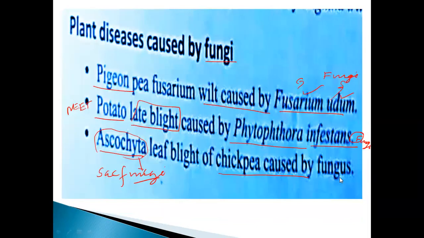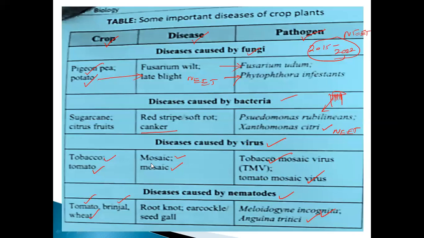Okay, and so plant disease caused by fungi. Already we discussed three points: the PGNP and also potato late blight and the Ascochyta. What are the causative organisms? Already told you. Fusarium udum and Phytophthora infestans. Chickpea blight is caused by the fungus only. They didn't give Ascochyta. Ascomycetes is nothing but sac fungi. It is called sac fungi. Don't forget, my dear. Okay, these are the diseases, crop diseases and also pathogens. Already we saw it. What are the diseases? What are the plants? All those things.